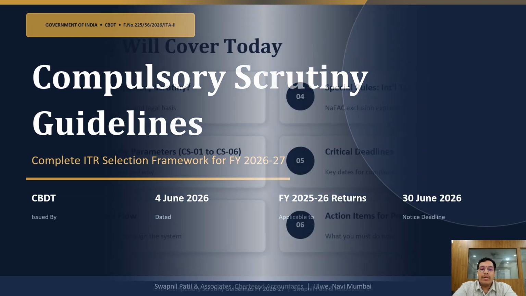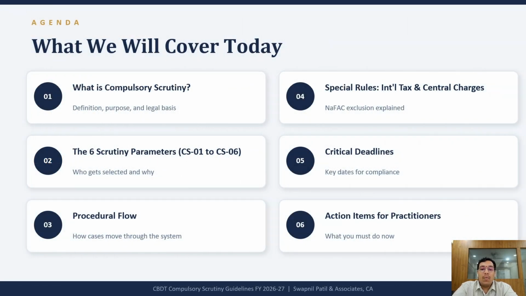In today's video, I will explain what compulsory scrutiny means, the 6 categories notified by CBDT, how the selection process works, special provisions for international taxation cases, and the most important deadline that every taxpayer and tax professional should remember. So, let's get started.